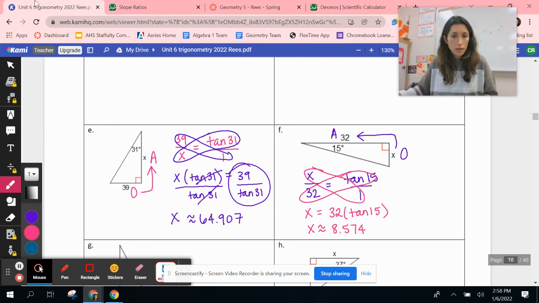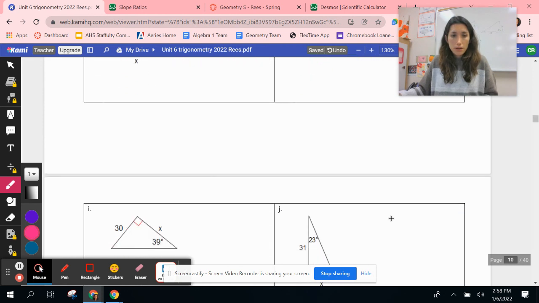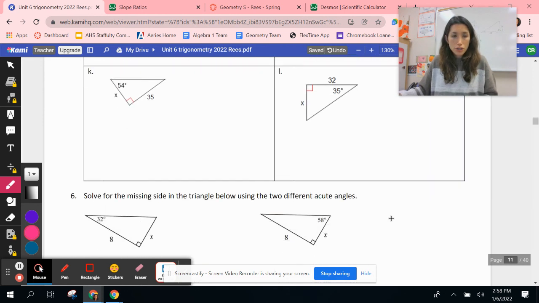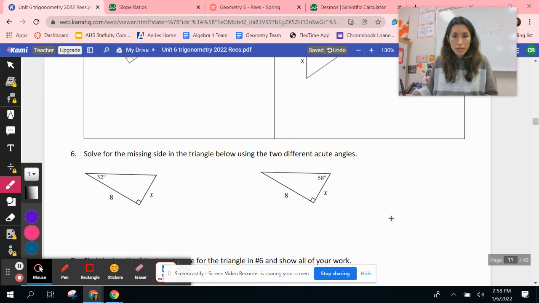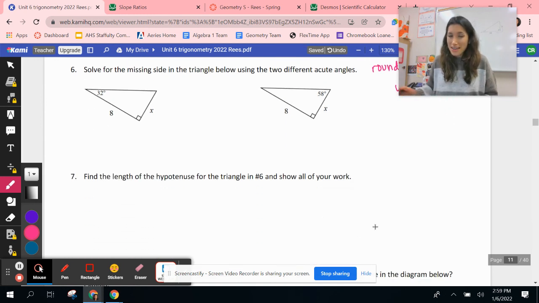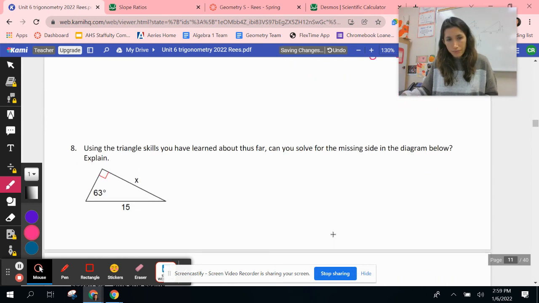Okay, so classwork is going to be finishing up everything here and on the next page. On question 6, we're going to round to the nearest whole number for both of those. And then on question 7, you are going to be using Pythagorean theorem to solve for this. And then on the last question, I want you to explain why you cannot use tangent.